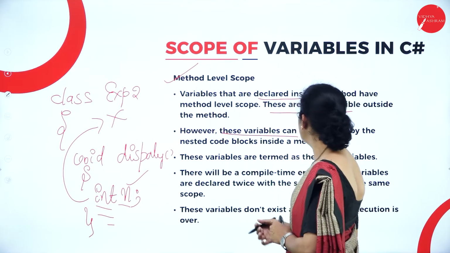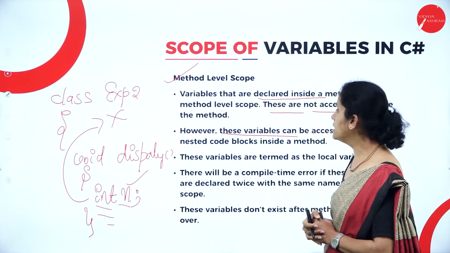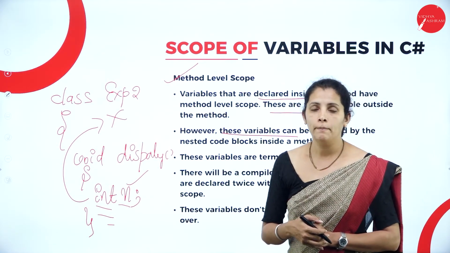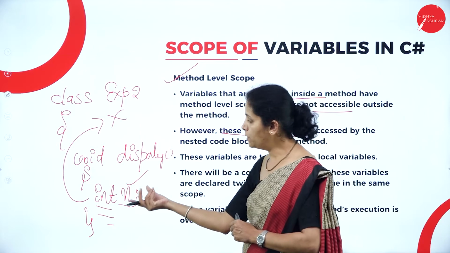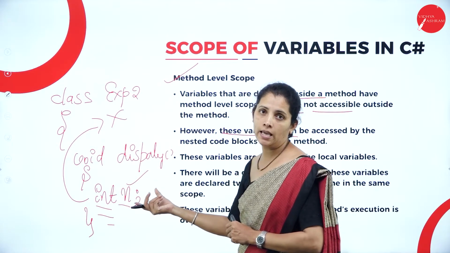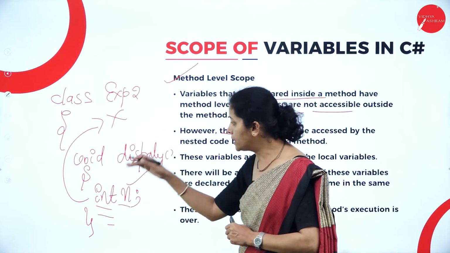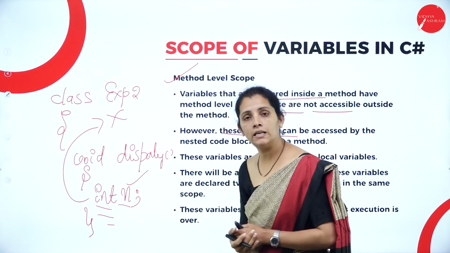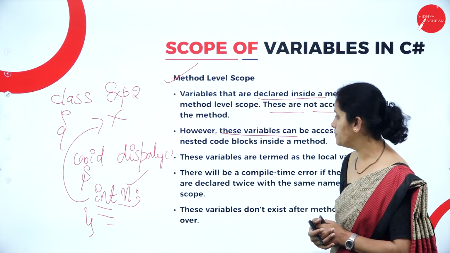These variables can be accessed by the nested code block inside the method. That means I can use these variables only within the display function with multiple nested blocks.